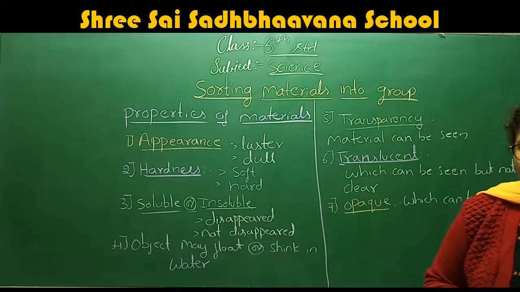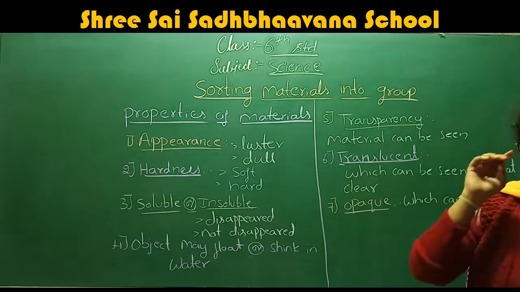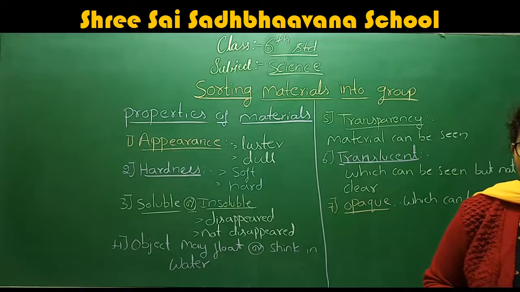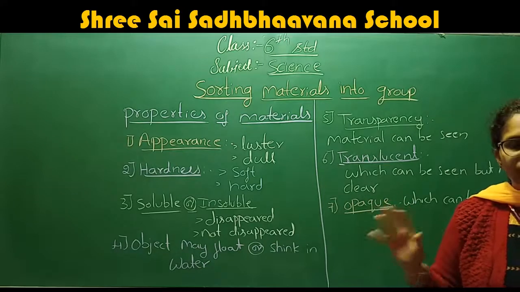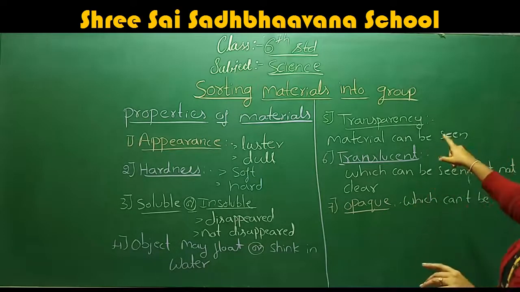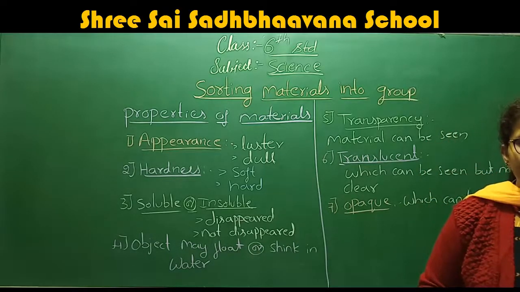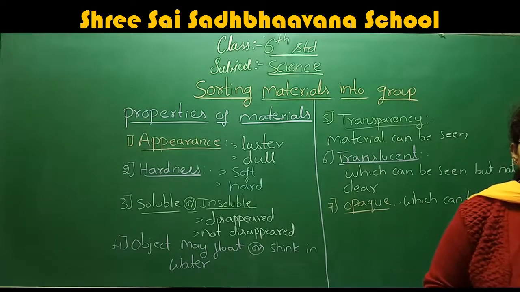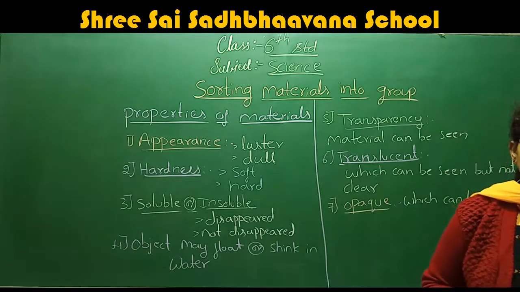These are some examples of transparency. What is transparency? The materials which show another object clearly. Example, glass, water. You can give many examples of transparent materials.